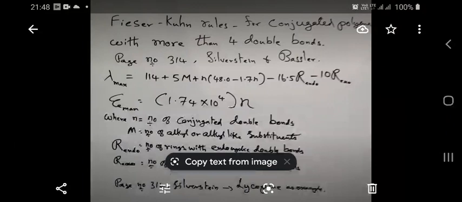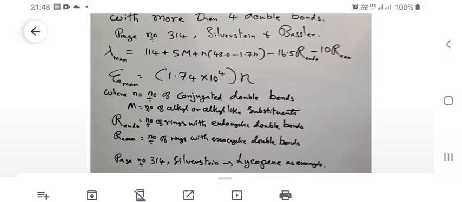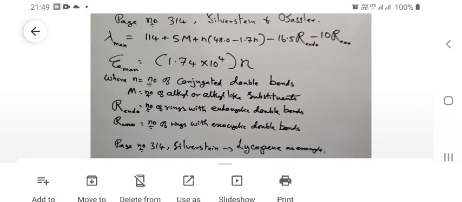And the lambda max value is given, and the epsilon max value is given by the formula 1.74 into 10 to the power 4 n. What are these terms, namely M, n, R endo, R exo? Let us see.